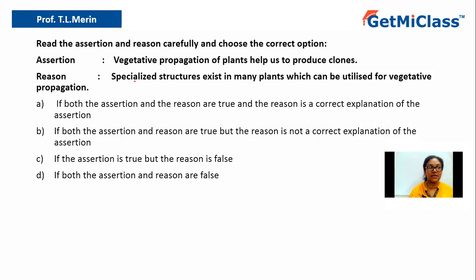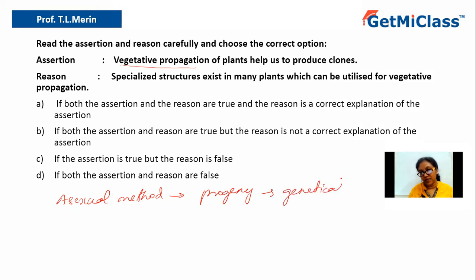The assertion says, vegetative propagation of plants help us to produce clones. So what do you mean by vegetative propagation? Vegetative propagation is a type of asexual method of reproducing, of producing more number of plants. And here, since it is an asexual method, the progeny or the offspring are genetically identical. Why? Because these have been taken from one single parent. Now, how is it possible that we are capable of producing genetically identical plants from a single parent?